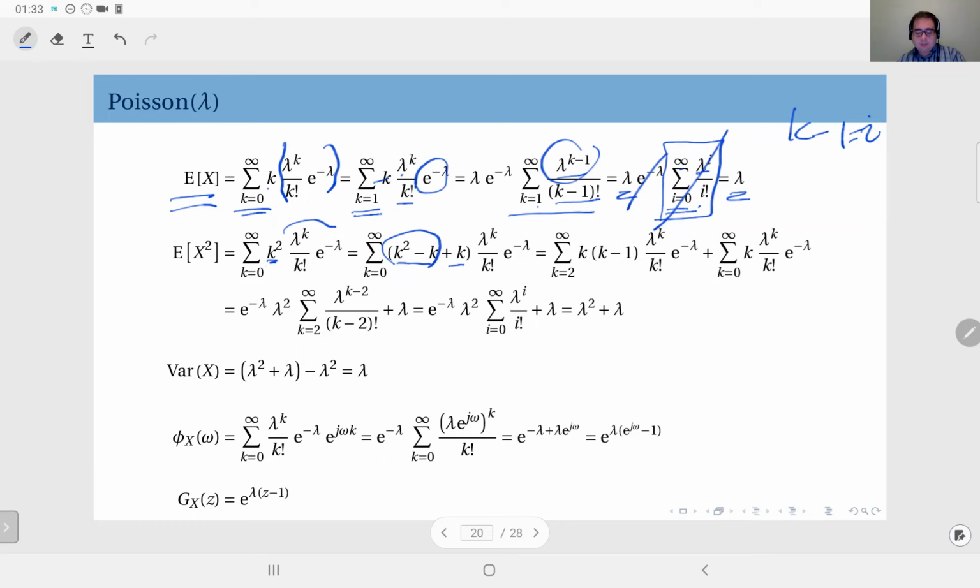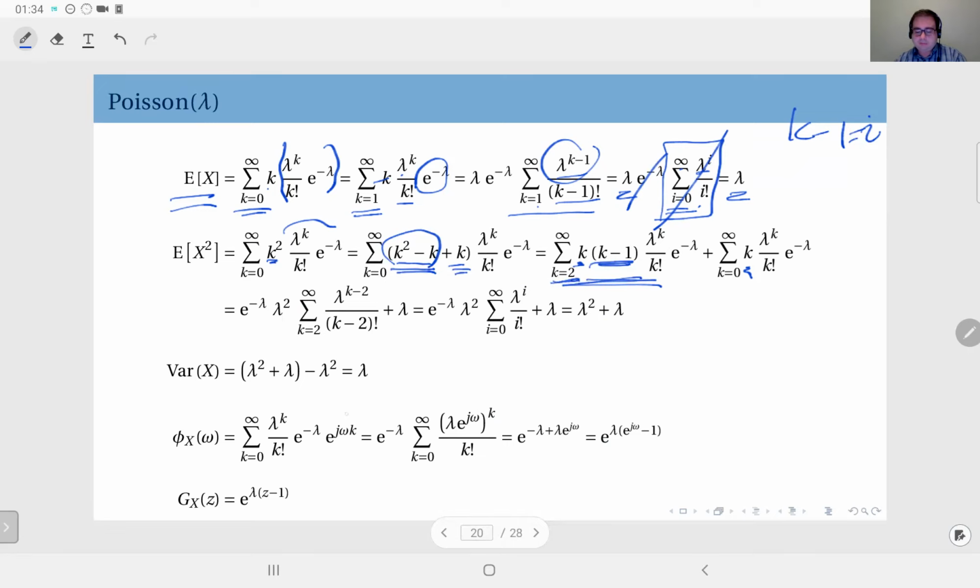Since you have k squared here, in this term I have k times k minus 1, and I separated this term, which appears here. In this term, I can start the sum from 2 instead of 0 because the first two terms, k equals 0 and k equals 1, will give me 0. So I start this from k equals 2.